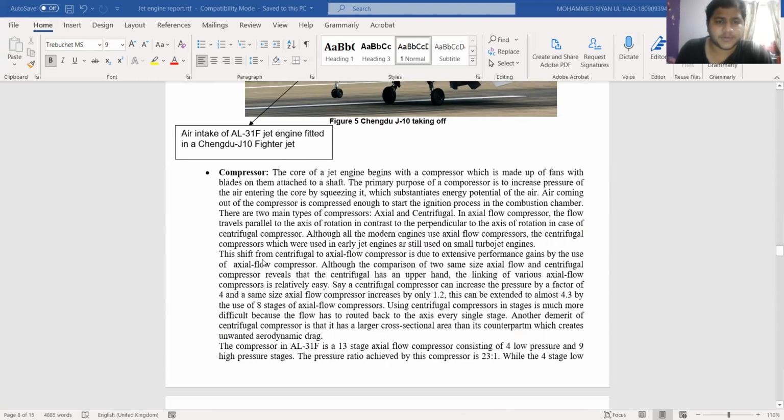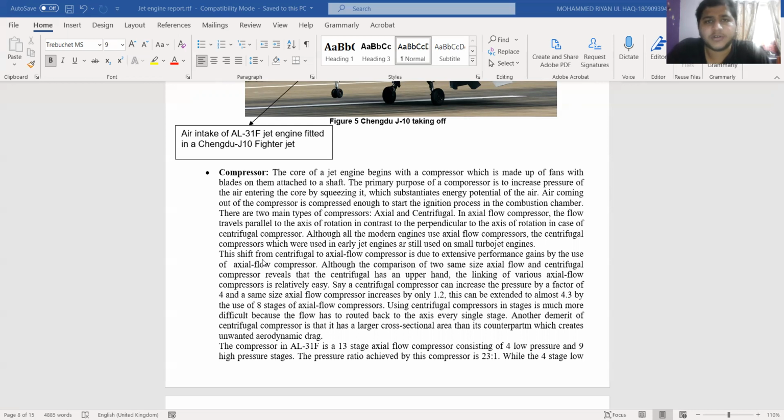Then comes the compressor. The compressor is the start of the core of a jet engine, which is attached to a shaft, and the shaft is also attached to the turbine. The primary purpose of the compressor is to compress the air incoming into the engine to increase its pressure, which it does by compressing the air mechanically. So it increases the energy potential of the air.